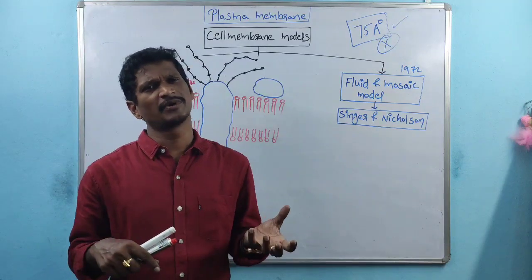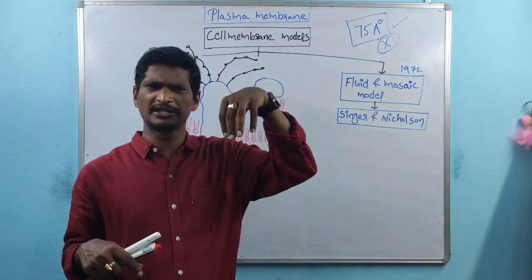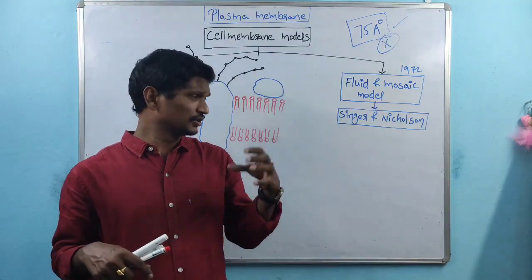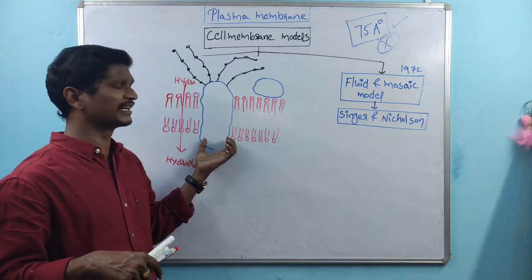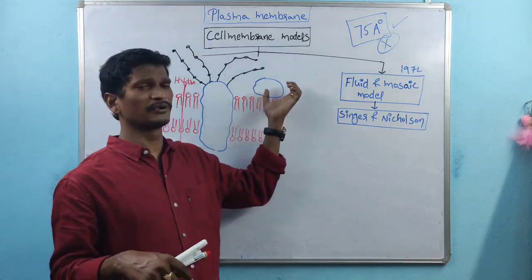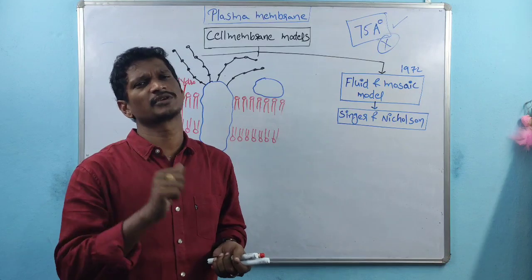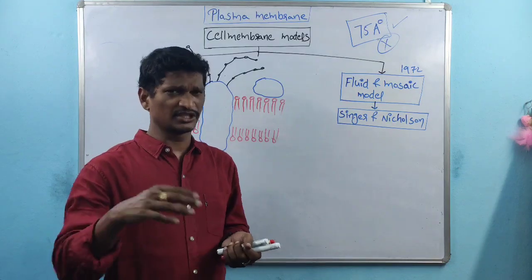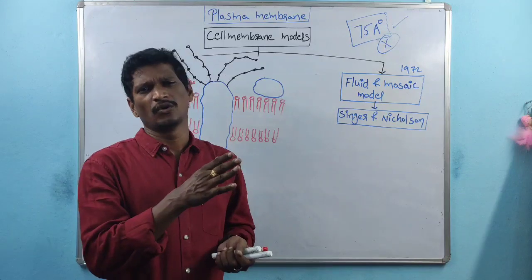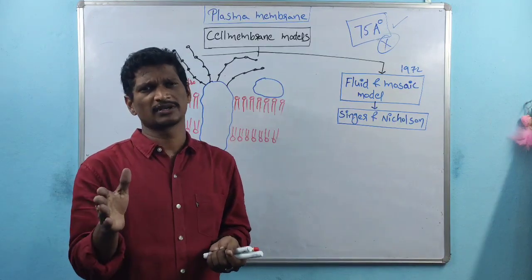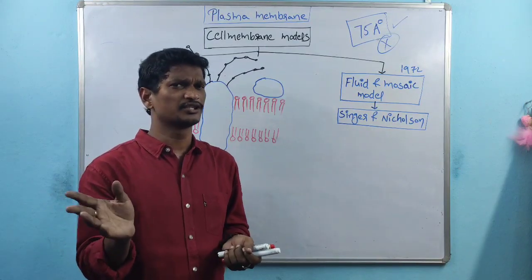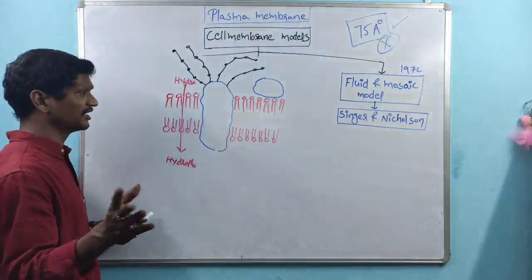Icebergs are proteins. Some of the icebergs penetrate into the deep sea, so imagine these like integral proteins, and some of the icebergs float on the surface of the water. So this is the resemblance between the ocean water or sea water and icebergs.